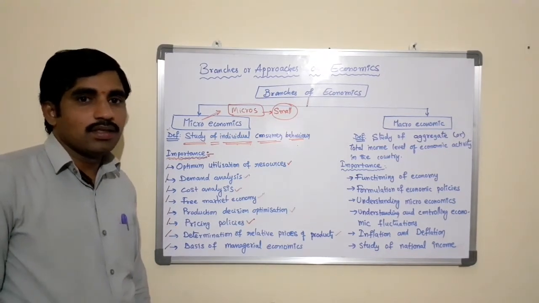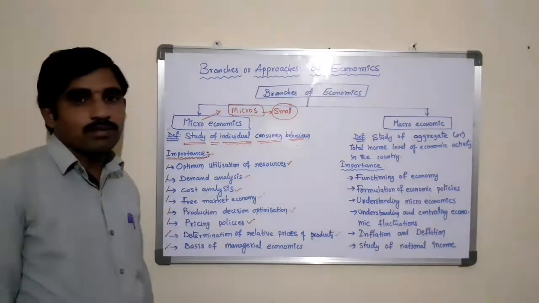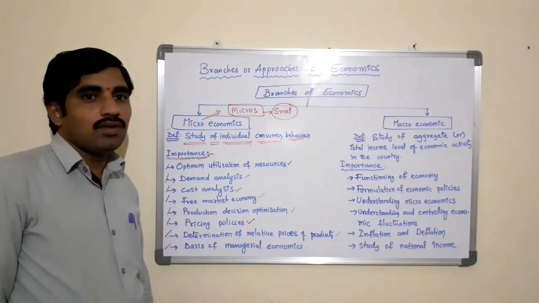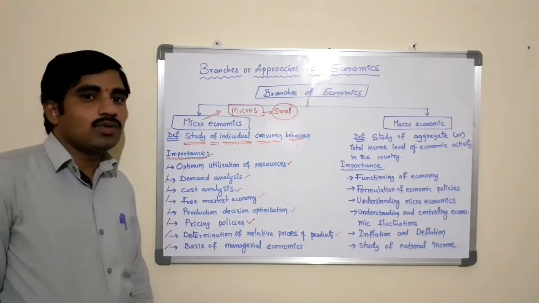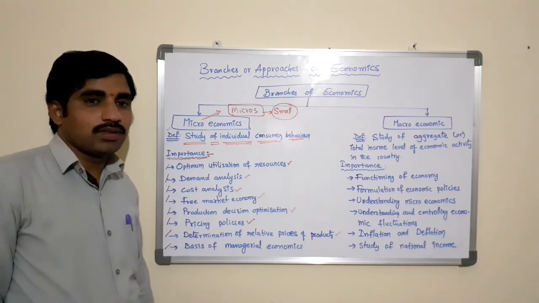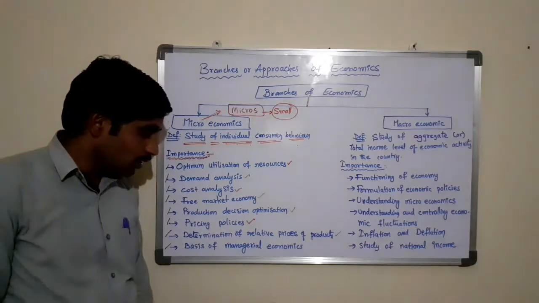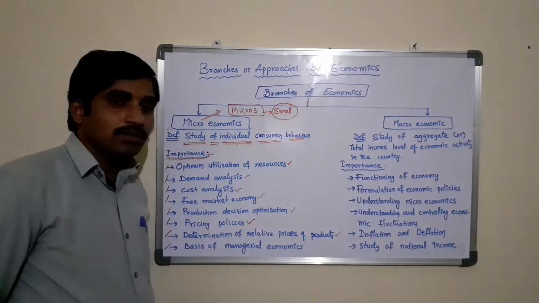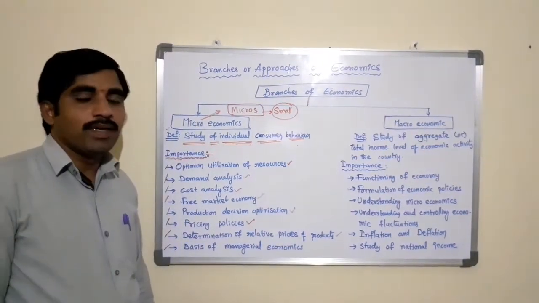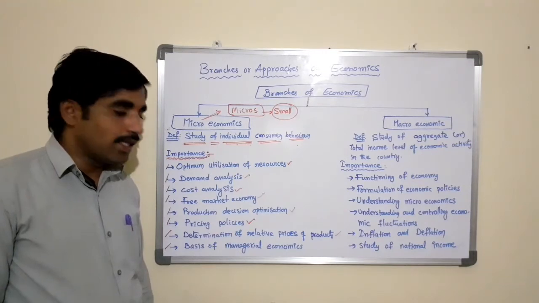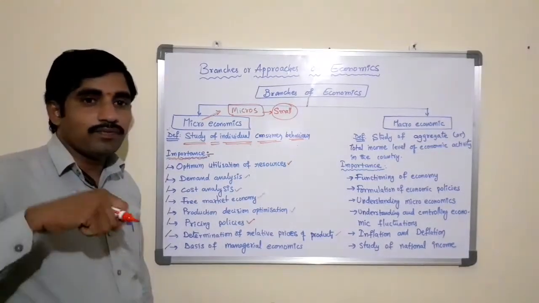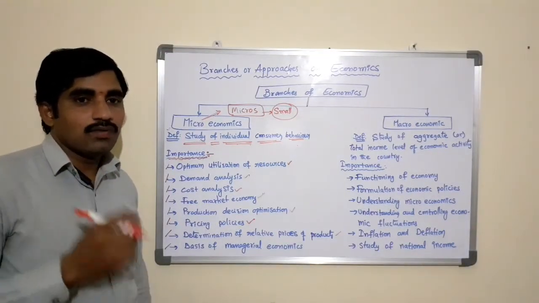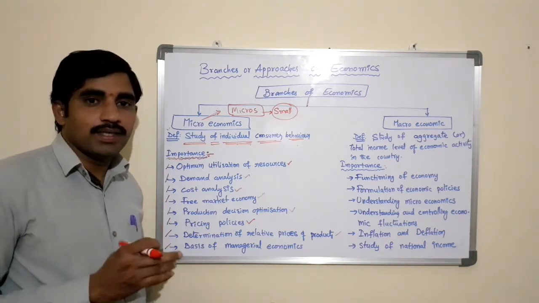Along with this, microeconomics provides insight on theories relating to the prices of the factors of production. Not only determination of relative prices of the products, microeconomics also helps in analyzing the prices of the factors of production like 4Ms: men, money, machinery and material.